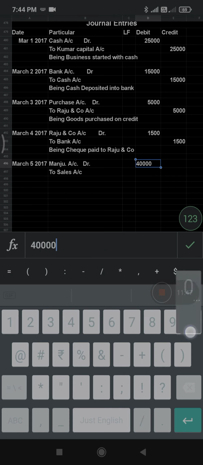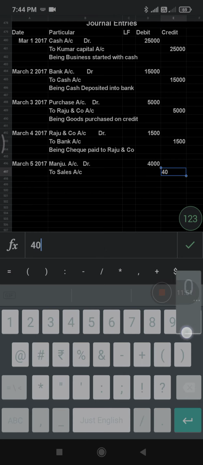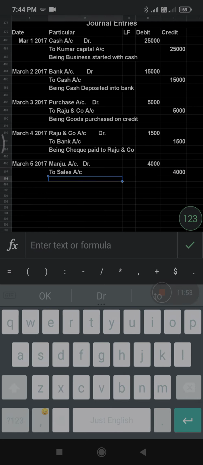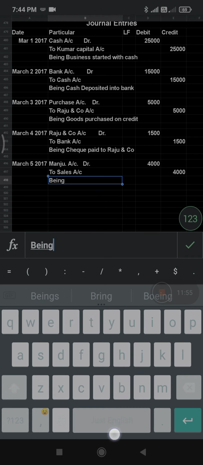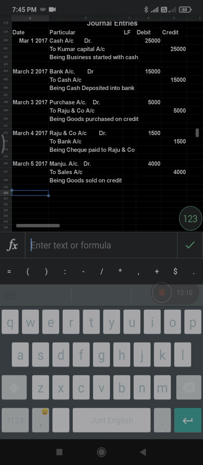What is the amount here now? Amount is 4,000 debit side and credit side also 4,000. Narration: being goods sold on credit. Being goods sold on credit to Manju you can write, or being goods sold on credit you can write, that much is enough here.